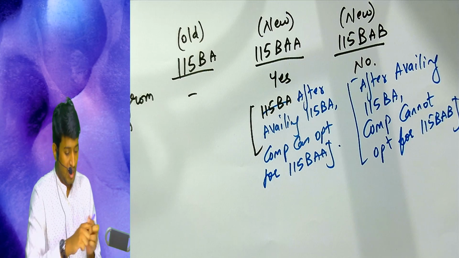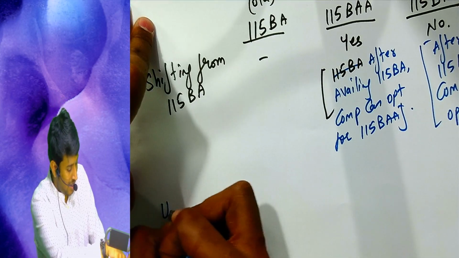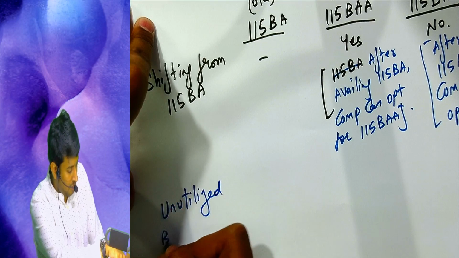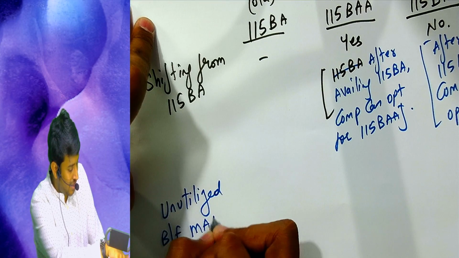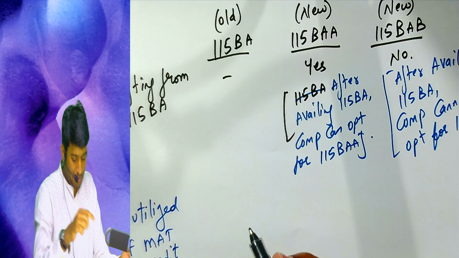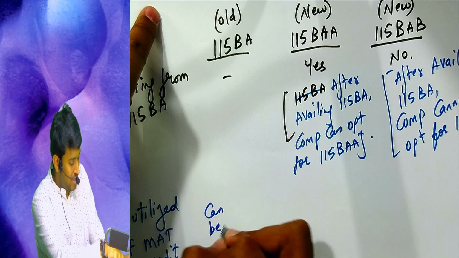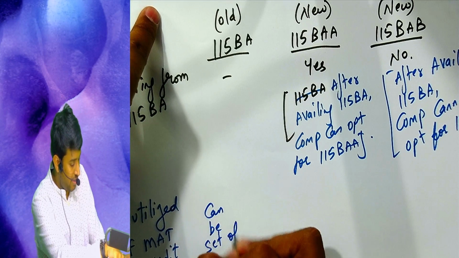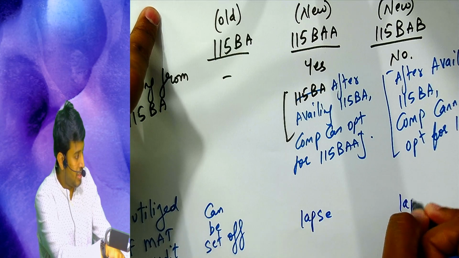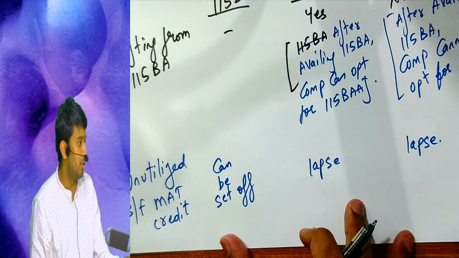Fine. What happens to unutilized brought forward MAT credit? If the company has brought forward MAT credit, what happens? It can be set off in the first case. In the second case it lapses. In the third case also it lapses. We already covered this MAT credit concept also.